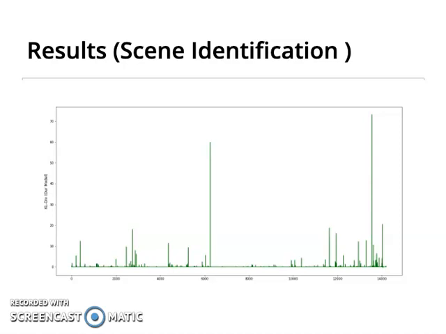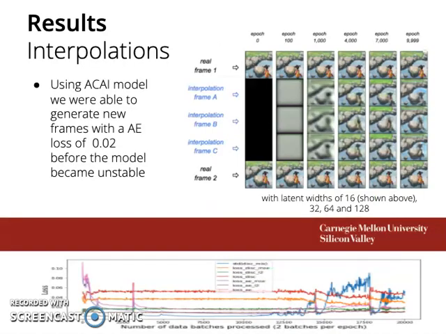Looking at the results from the ACAI model for frame interpolation, we found that the model started to diverge after around 6,000 epochs of training, most likely due to the fact that we trained on only one scene of 128 frames at size 142p. Thus, the model is most likely overfitting to this small dataset. Visually, we can also see from the interpolated frames that the reconstruction quality degrades after around 6,000, 7,000 epochs.